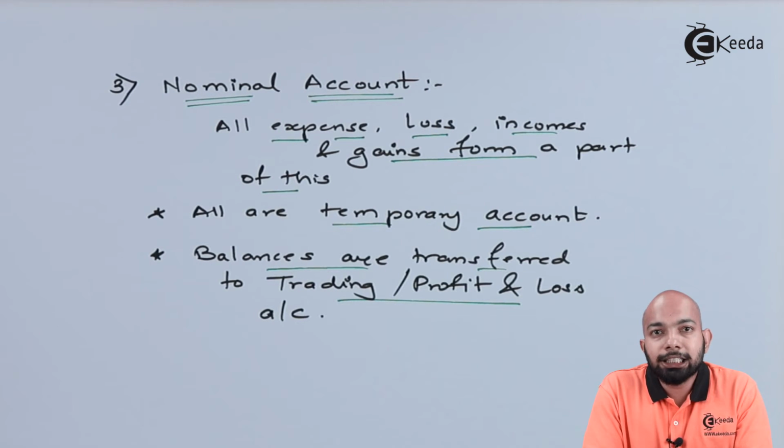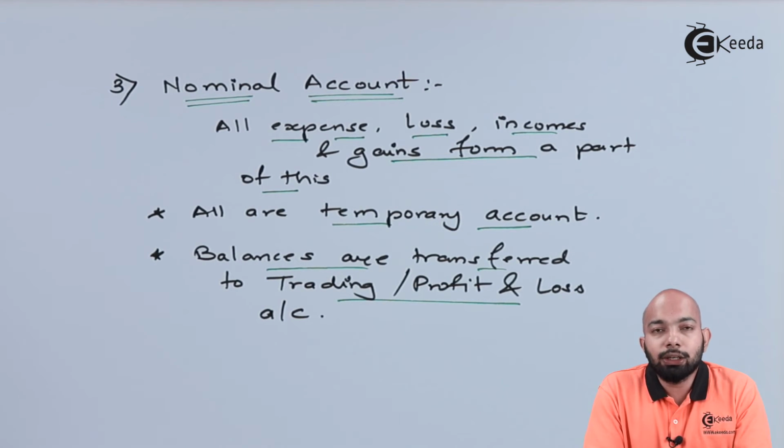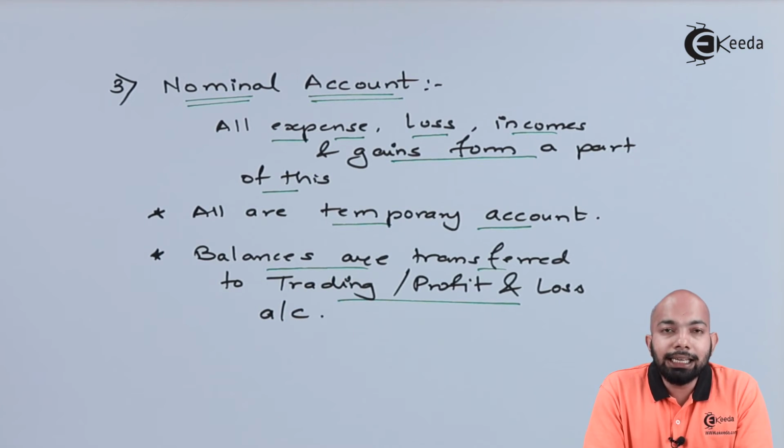Hence, when we talk about expenses, losses, incomes and gains, these will form a part of nominal account. Any expense, any loss that you have suffered will go under the debit side. Any income, any gain that you have earned will go on the credit side. Again, to reiterate, these are all temporary accounts. Temporary doesn't mean that it will just be mentioned for the sake of it. However, the balances of these accounts close down completely at the end of every financial year, and these balances are further transferred to trading profit and loss account.